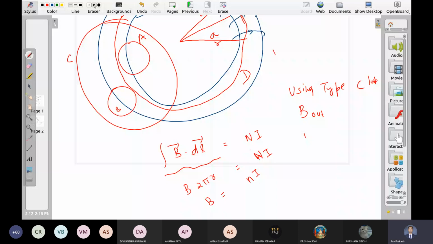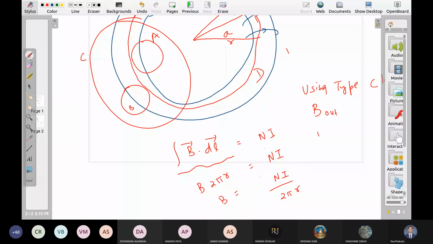Mu upon 2 pi R. So you mean that inside the toroid the field is changing as you go away from the center. Sir, mu also comes, sir, mu. Okay. Anything else? No sir. So do you mean that the magnetic field is not constant inside the toroid? It's a function of R, right?